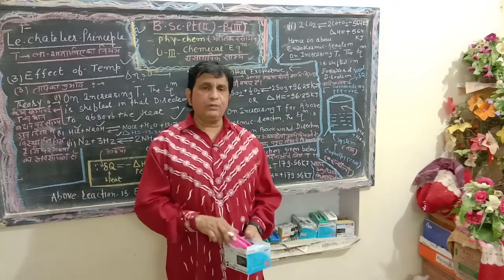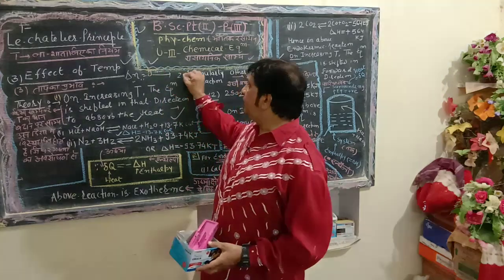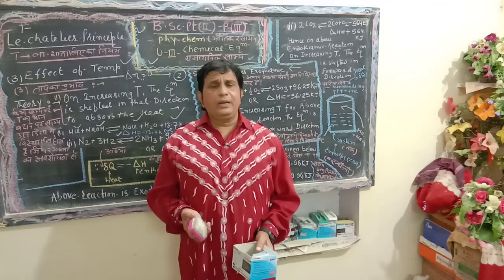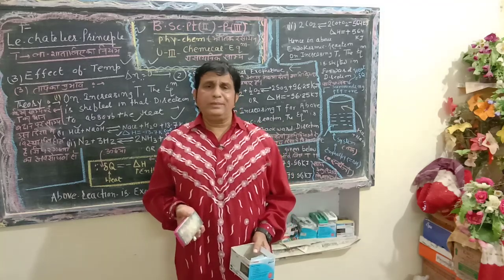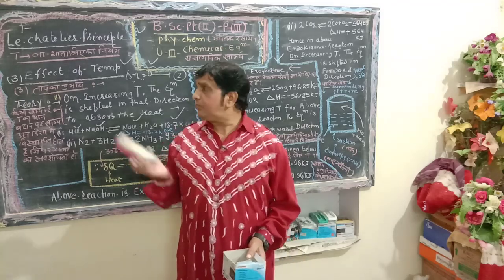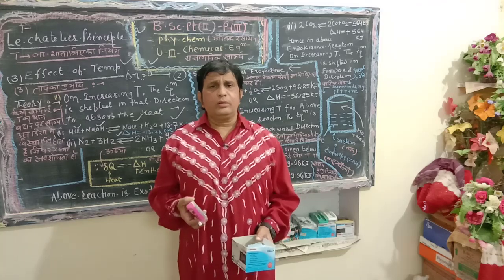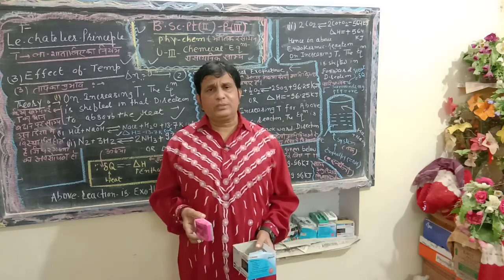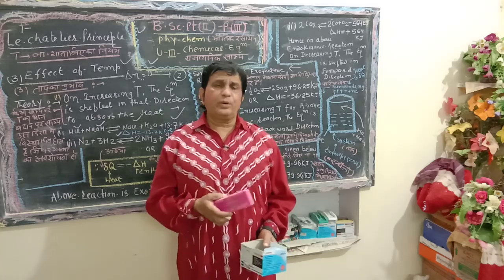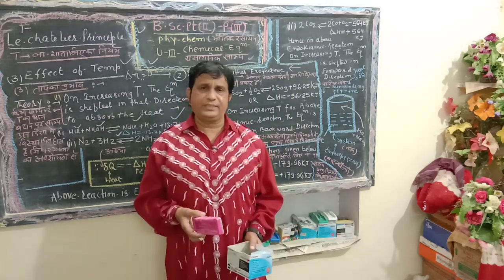In our previous lecture, we also studied two important factors in reversible reactions. The first one was concentration. On increasing the concentration, the equilibrium shifts in the forward direction to produce an excess quantity of the product. Again, when the product is produced in excess, it further decomposes in the backward direction.